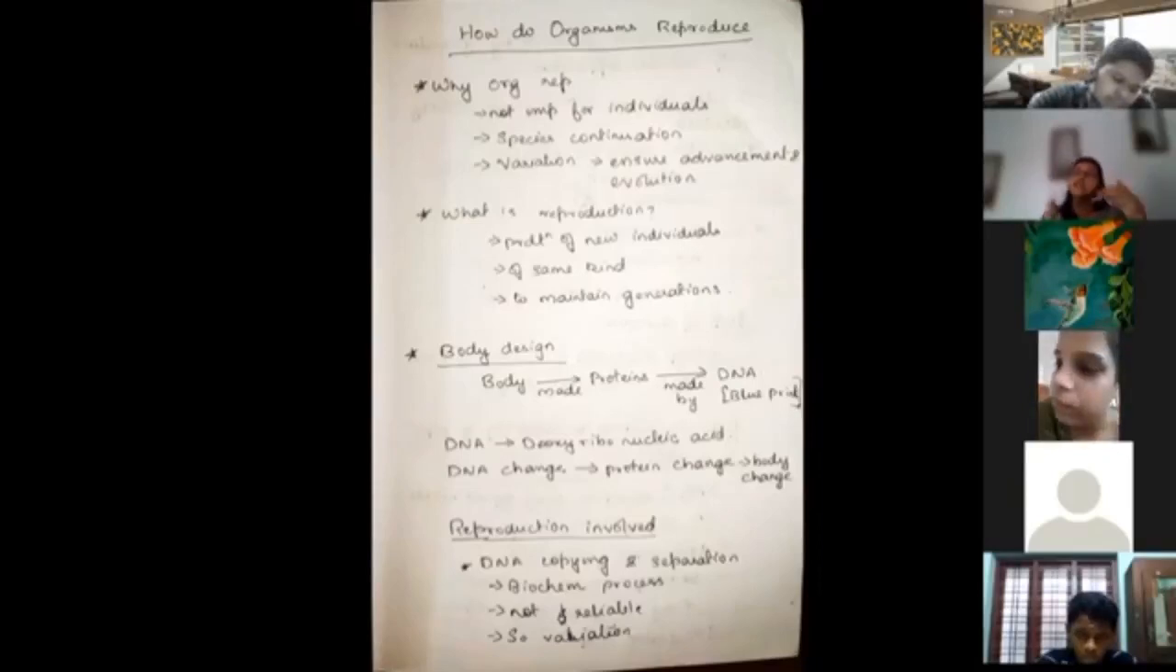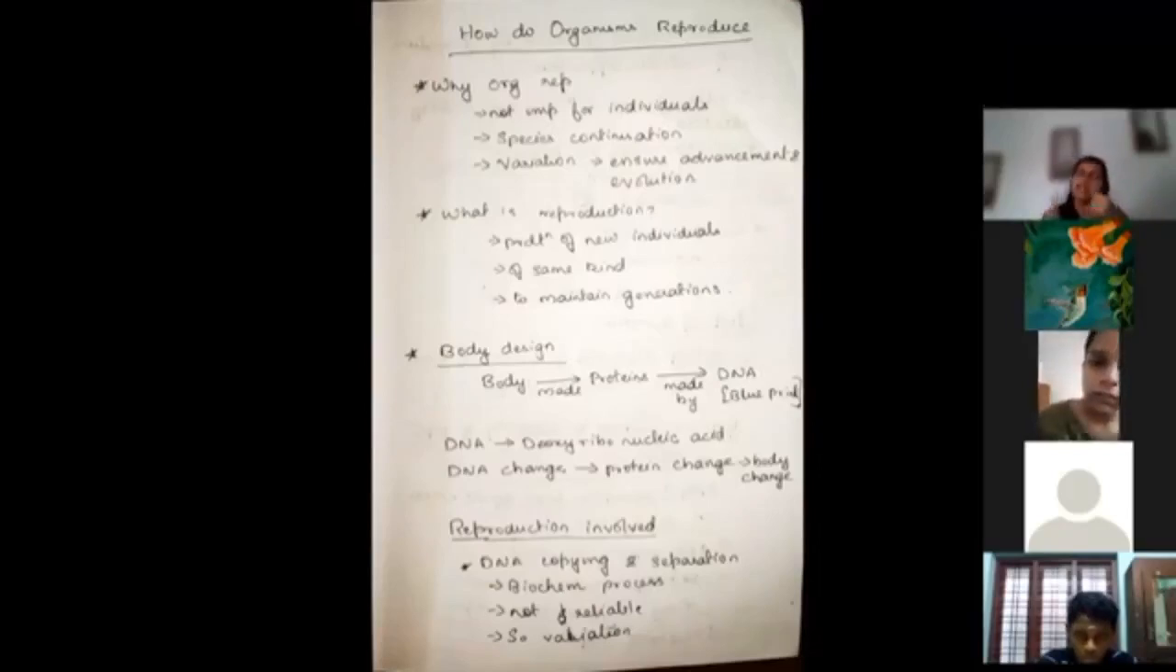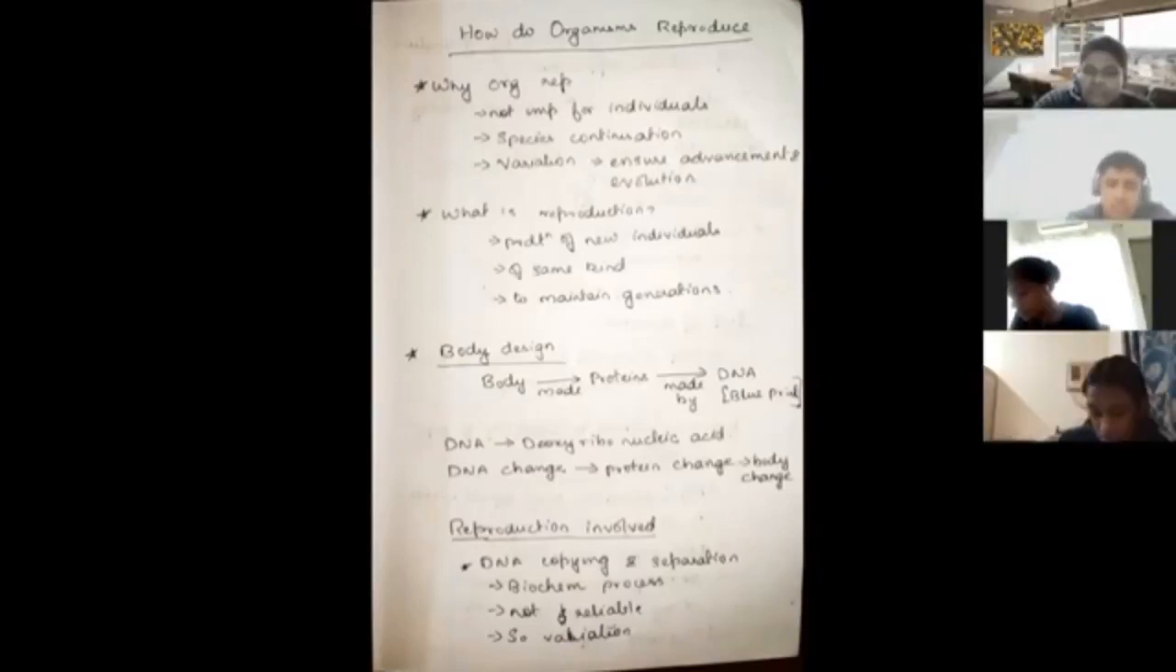So what all did we study? We studied what is reproduction. Reproduction is the production of new individuals of the same kind, and it is required to maintain generations. The second thing that we studied is why organisms reproduce. As far as individuals are concerned, reproduction is not important, but for the species, it is important. The second reason why reproduction is required is because we need variations. Only then can evolution advance. Now we are going to the fundamentals of this chapter, which is how do organisms reproduce.